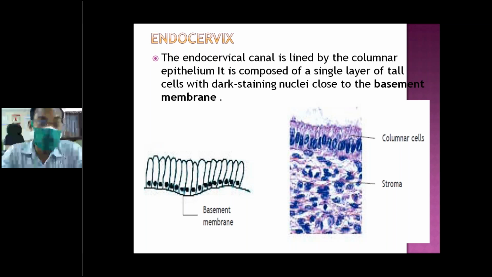Beneath the columnar epithelium, there is also a reserve cell. This cell transforms into squamous metaplasia. Again, this columnar cell becomes squamous epithelium. But in case of pre-invasive malignancy, instead of squamous epithelium, there will be columnar.